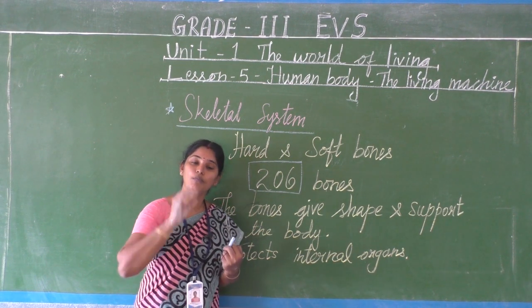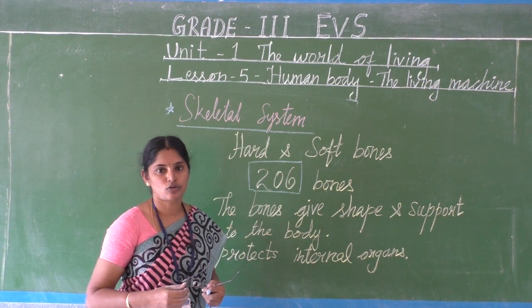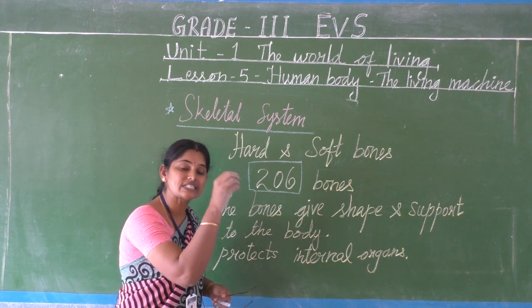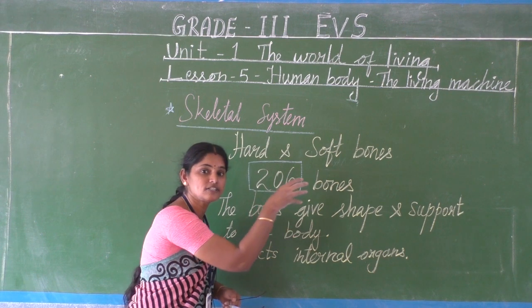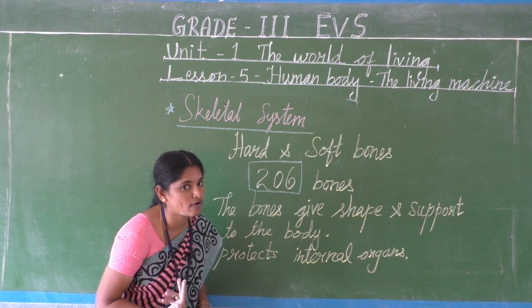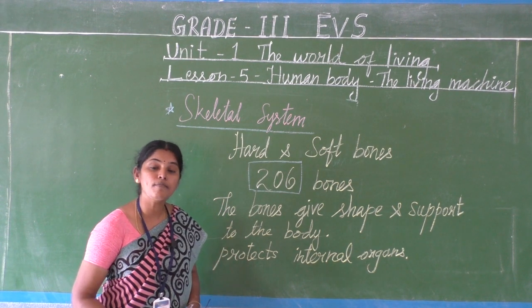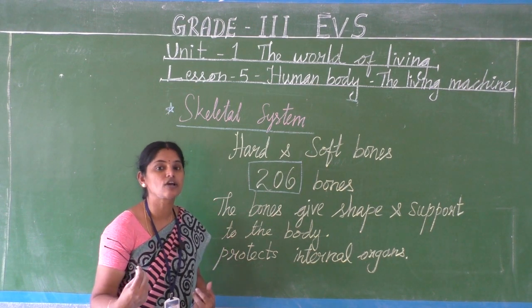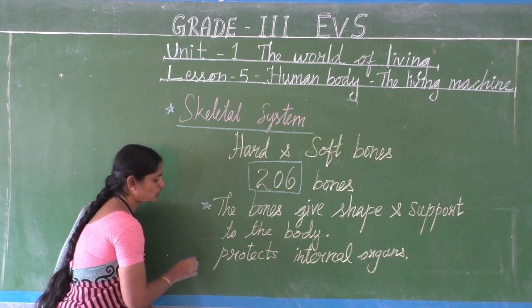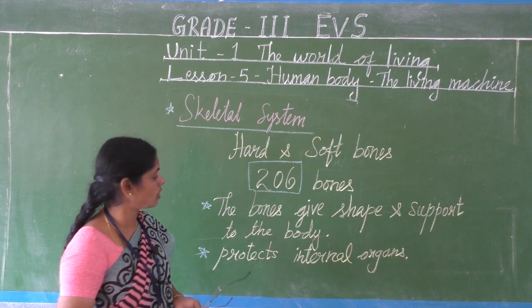Because of the bones' shape and size, our body gets shape. So we can say bones give shape and structure to our body. Who gives shape and structure to our body? Bones give shape and structure to our body. So the framework of our body is bones. The bones not only give shape and structure, they protect our internal organs.